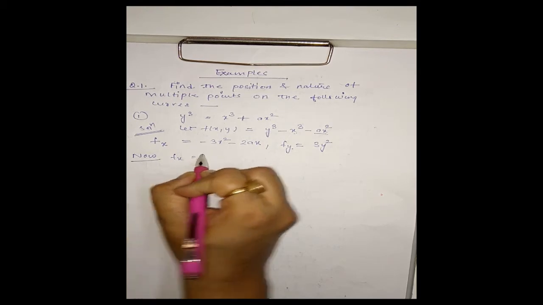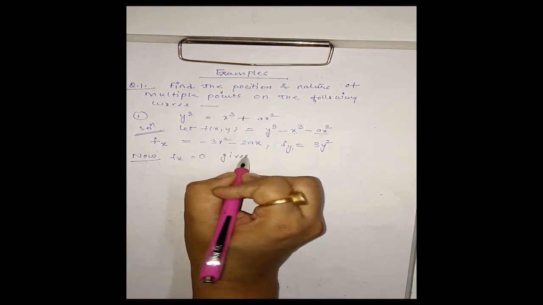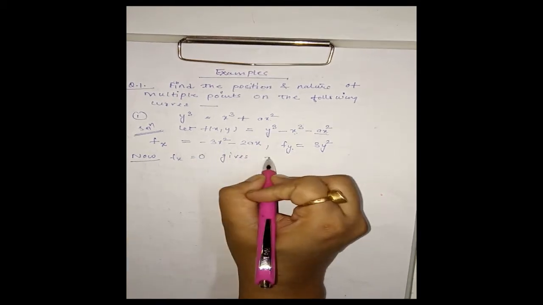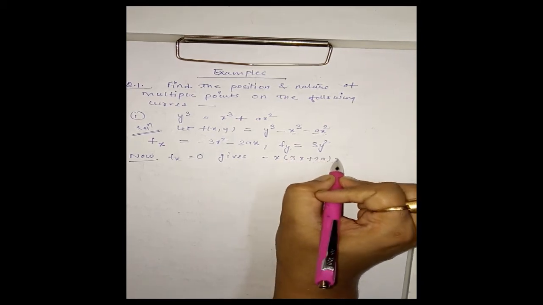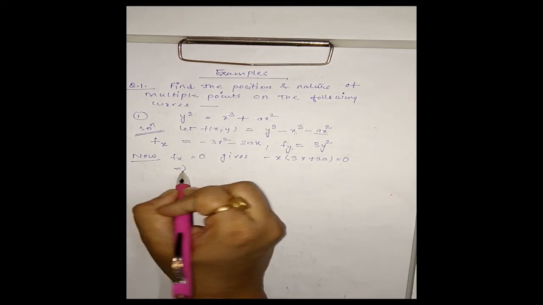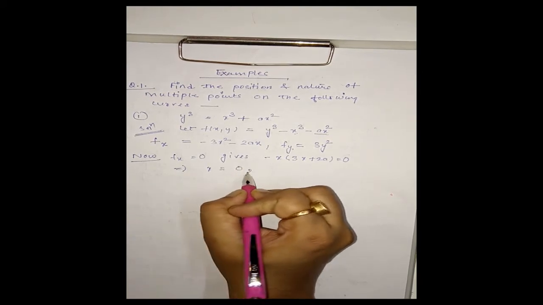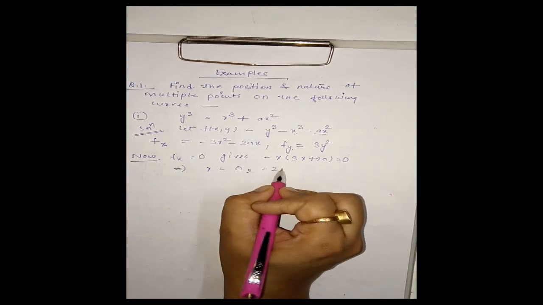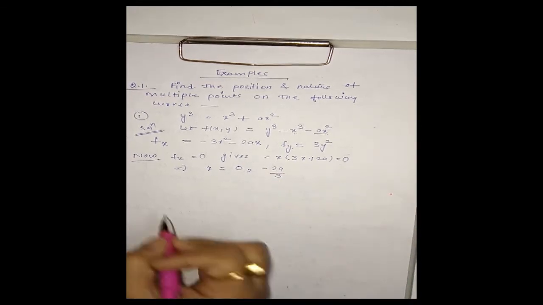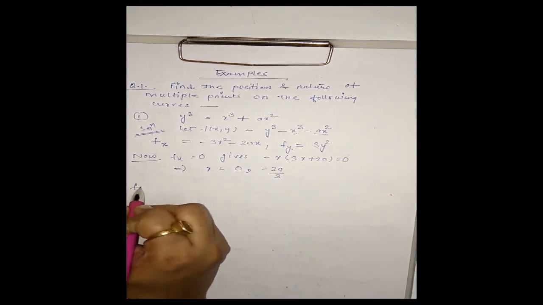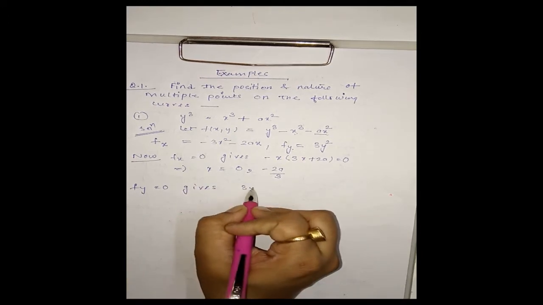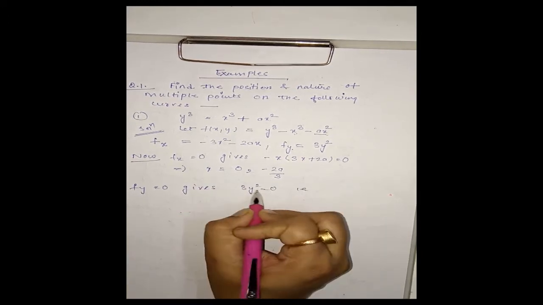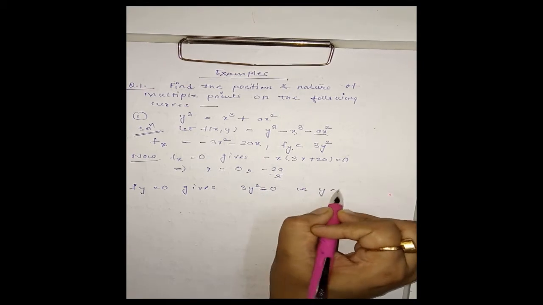Now fx equal to 0 gives minus x common, (3x plus 2a) equal to 0. On solving this we have x is equal to 0 and x is equal to minus 2a by 3. In the same way, fy equal to 0 gives 3y square equal to 0, that is y is equal to 0.